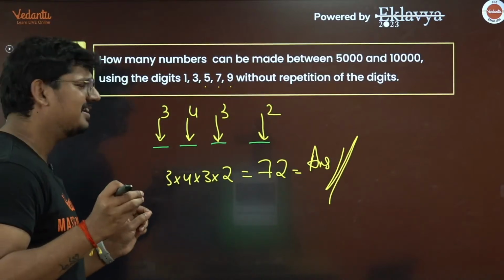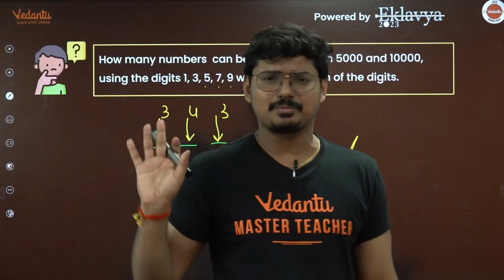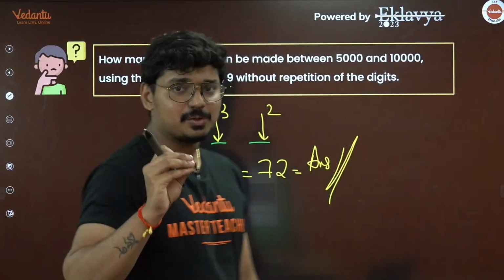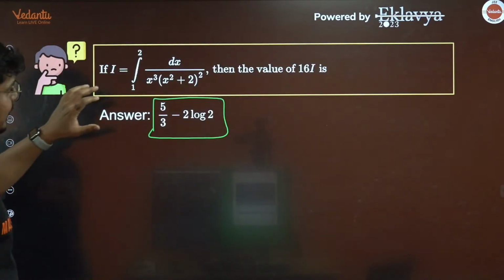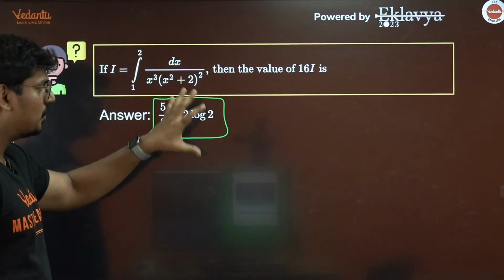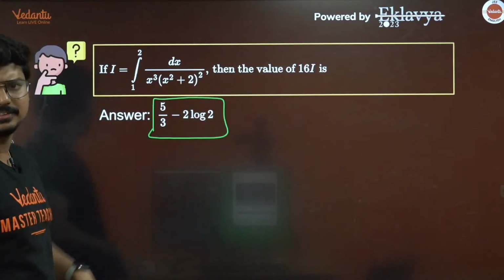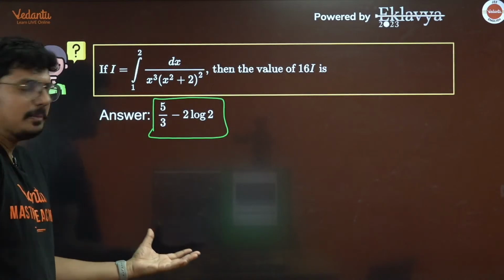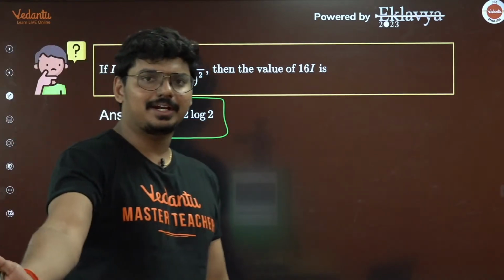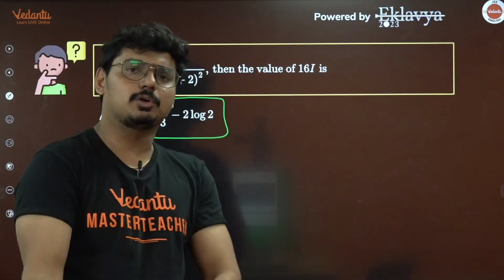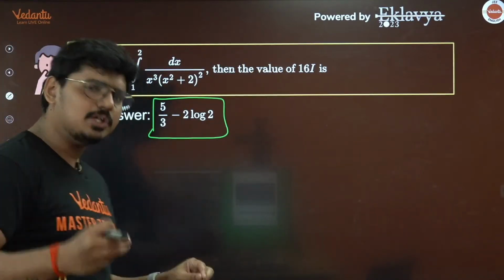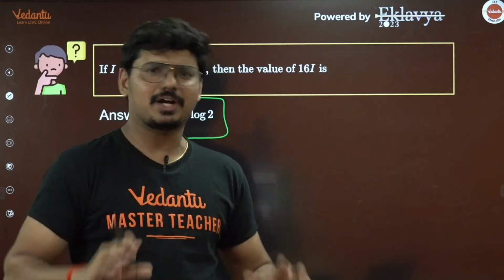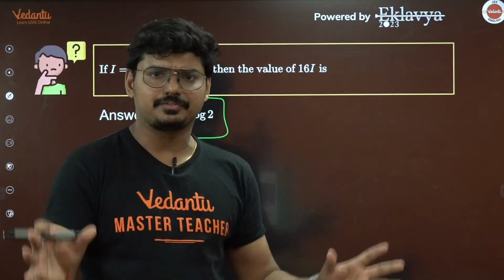Easy peasy question. I think you should not be missing this type of questions, man. See, I'll tell you a very good analysis. Let us say you are stuck with this question. You wasted around 10 minutes in this question. Well, that is not preferable in the examination, right? I mean, let us say after 10 minutes also, you got the answer, which is 5 by 3 minus 2 log 2. Still you have lost the question. Still you have lost your way.